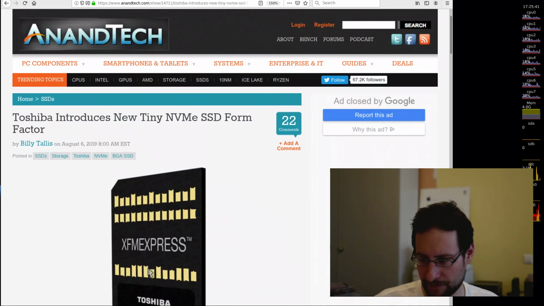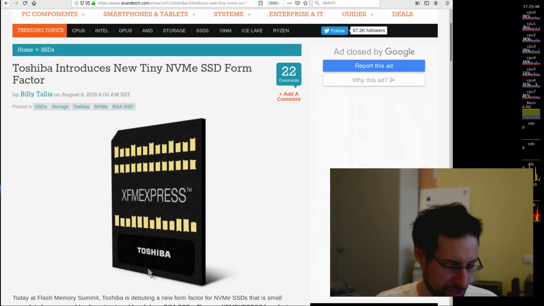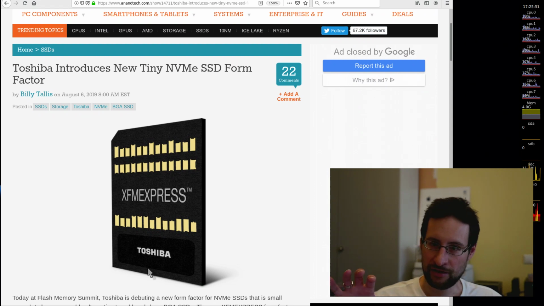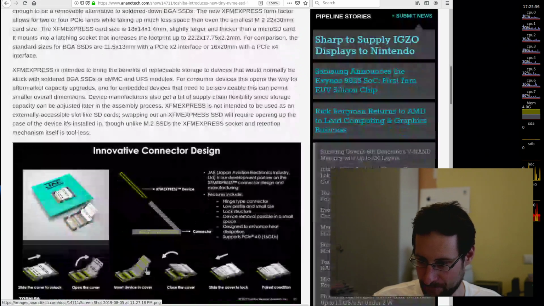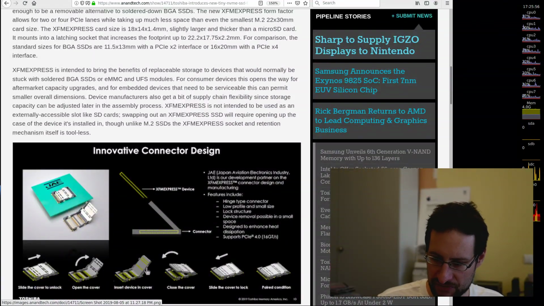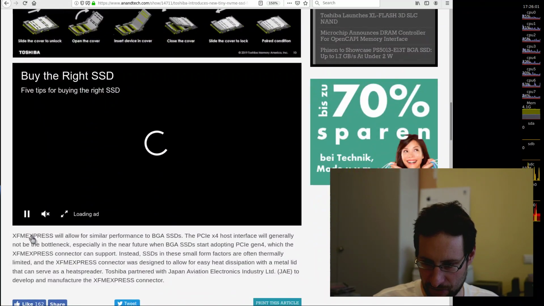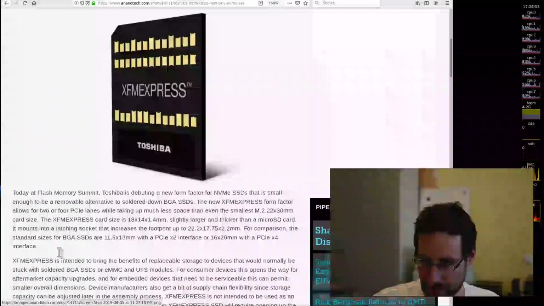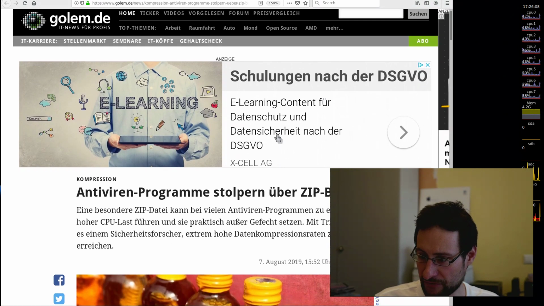The name is strange, I have the feeling no marketing genius was sitting in this meeting, but yeah, so high-performance, small form factor SSD stuff is coming from Toshiba. Not really sure how soon this will come to the market, but maybe it's useful for some of you.